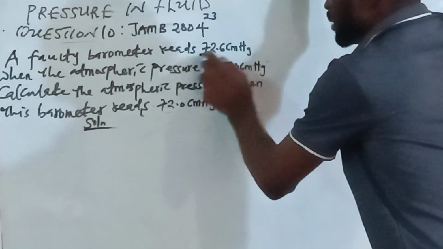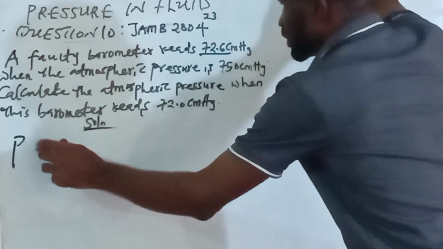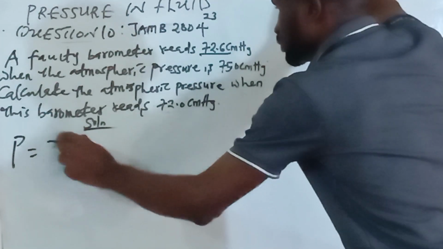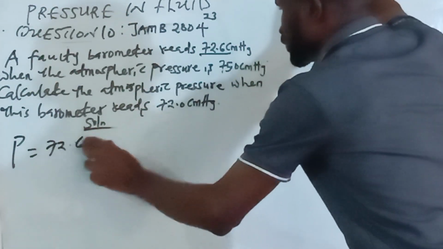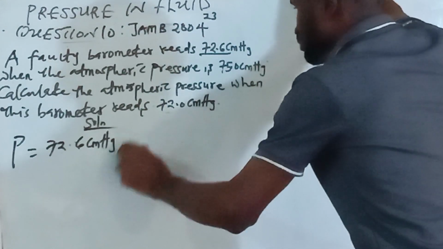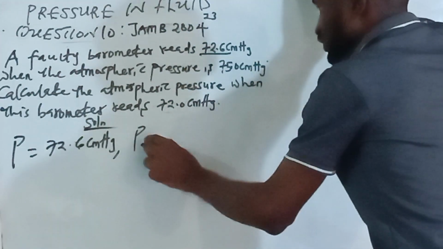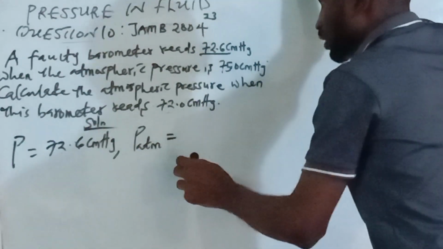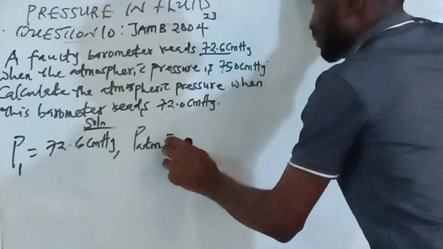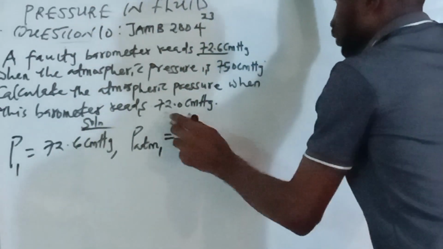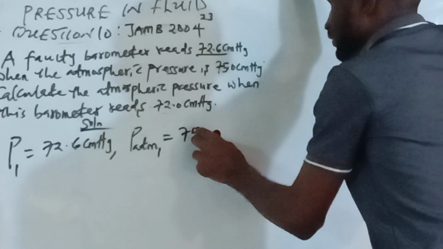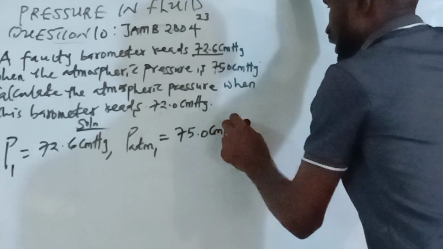Now this is the normal pressure, so P1 is equal to 72.6 centimeter mercury, and PATM1 is equal to 75.0 centimeter mercury.